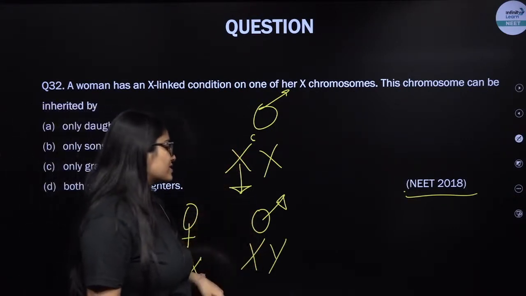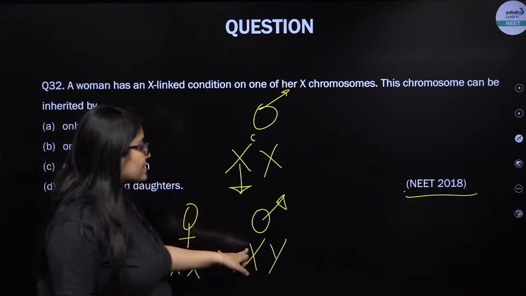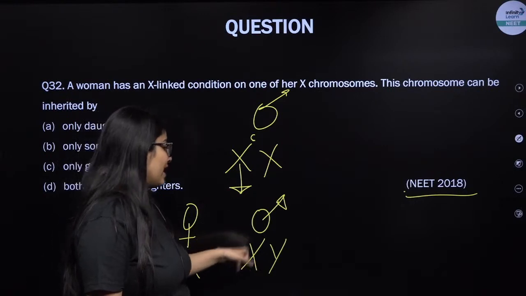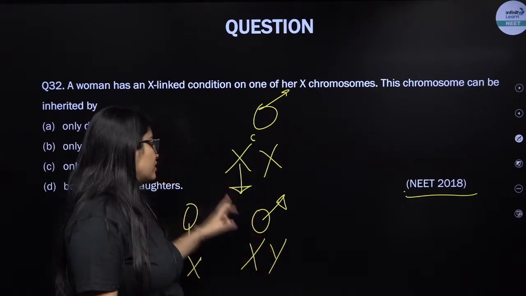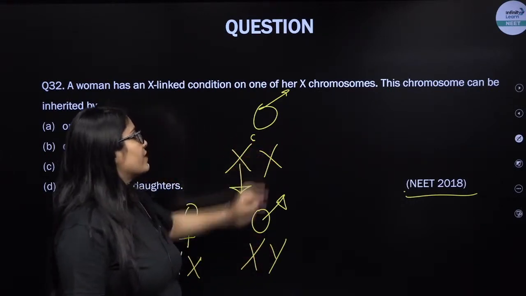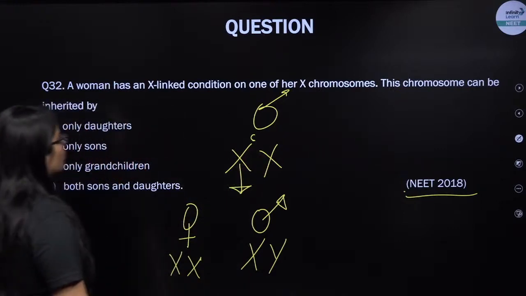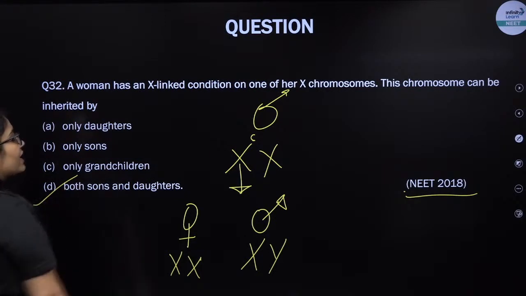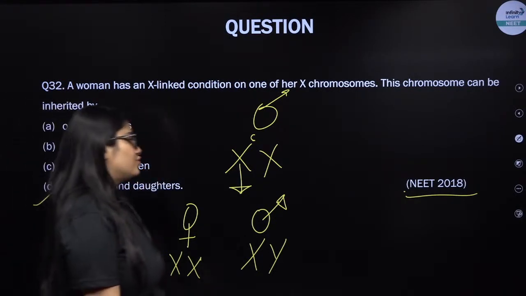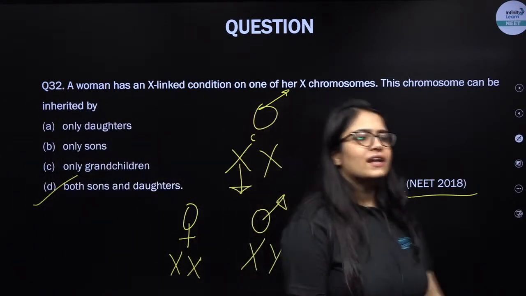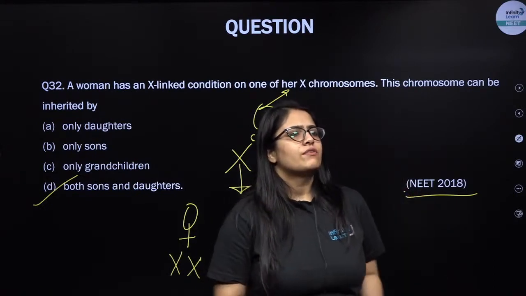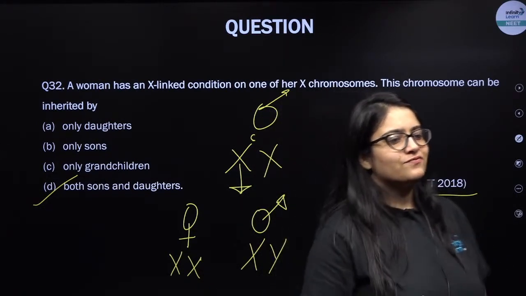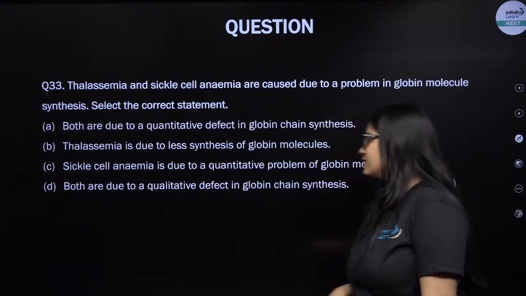And the son will get 1 X chromosome definitely from the mother and the Y from the father. So this mother can give either of the X chromosomes to the son also. So both the son and daughter can inherit the defective X gene. Both can do so. Clear, guys? Is this question clear to everybody in the class? Let's take the next question then.